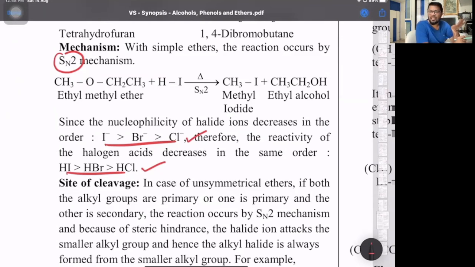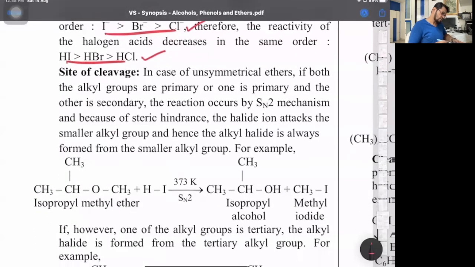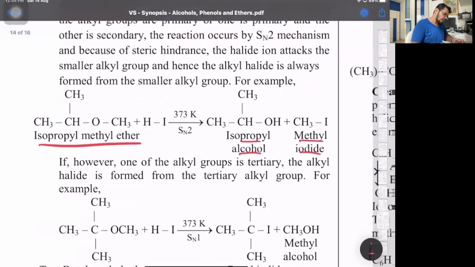Till it is basically what we go till 2 degree. Once it becomes 3 degree, then the mechanism changes to SN1 and the 3 degree will form the iodide, lower will form the alcohol, because the mechanism changes to SN1 and carbocation is the intermediate. That's the part. So look at that. For isopropyl, till isopropyl 2 degree, lower is the iodide, higher is the alcohol. However, if one of the groups is tertiary, then the mechanism changes to SN1.